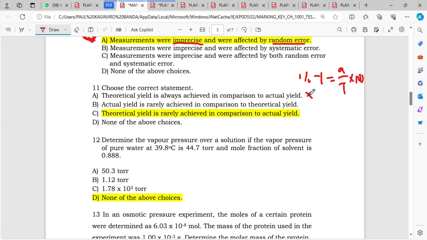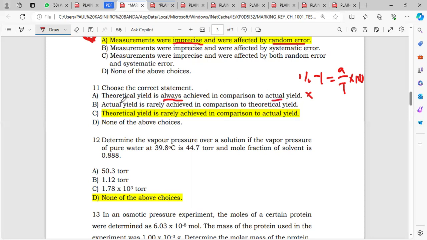No wonder most chemical reactions are not 100% effective, because the theoretical yield cannot be achieved, or if it is, you have to put in a lot of measures. So statement A is false. The theoretical yield is not always achieved, but the actual one is easily achieved.